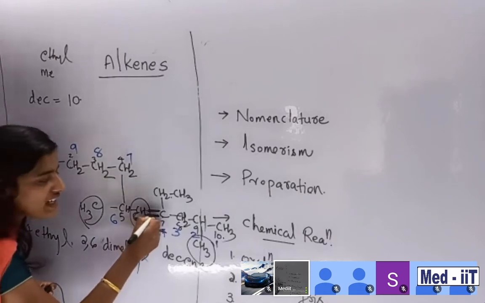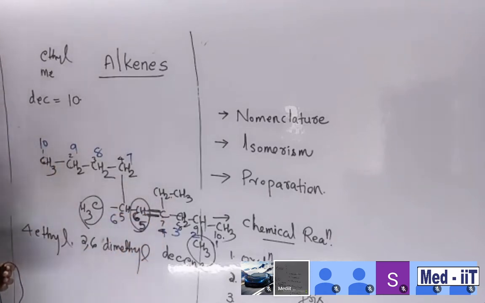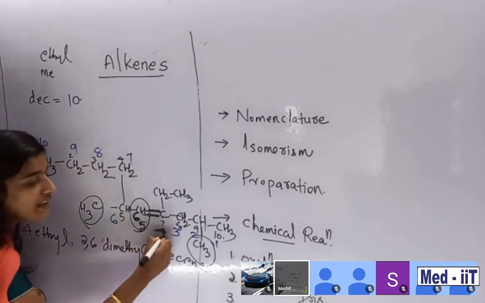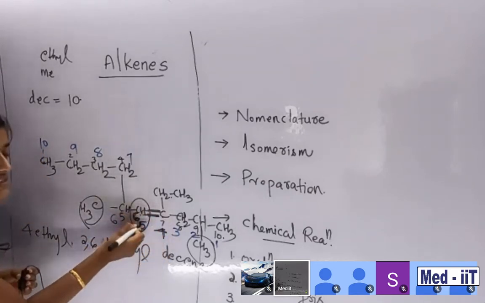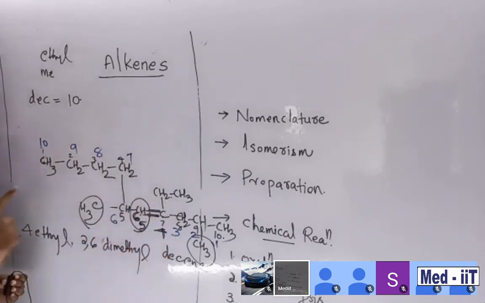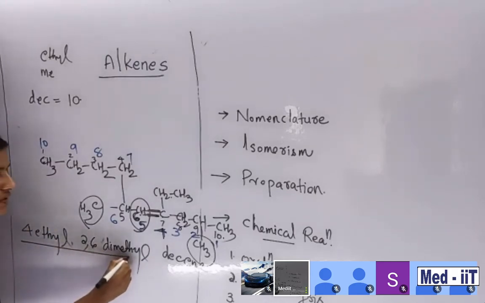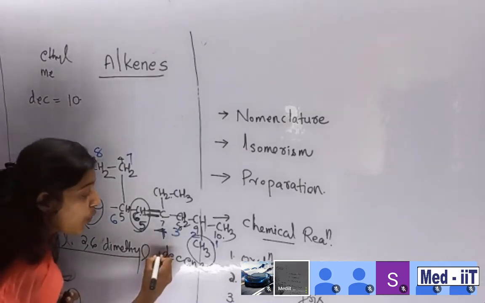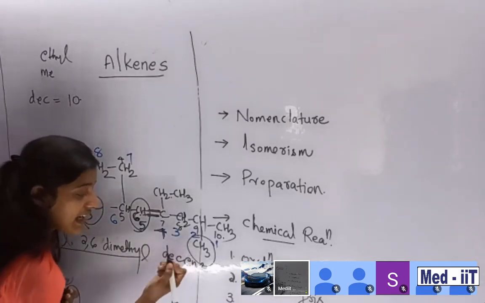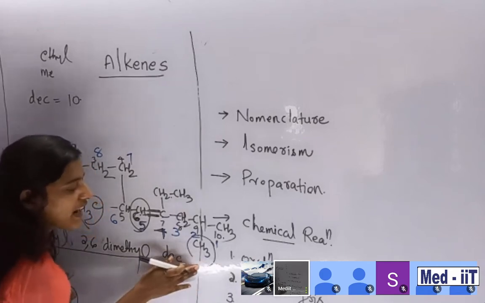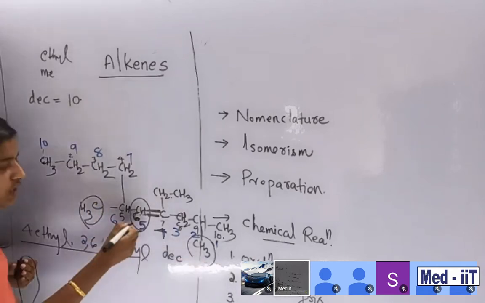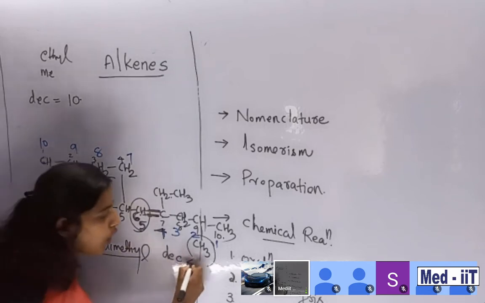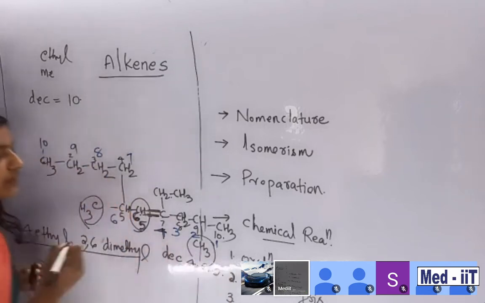So here the double bond is here. Where does it occur? The double bond is after the 4th carbon. So you need to specify that also. So 4-ethyl is correct, 2,6-dimethyl is correct, dec is correct, and then you want to specify where the double bond is present. So 4th carbon and 4-ene. This is the correct name.